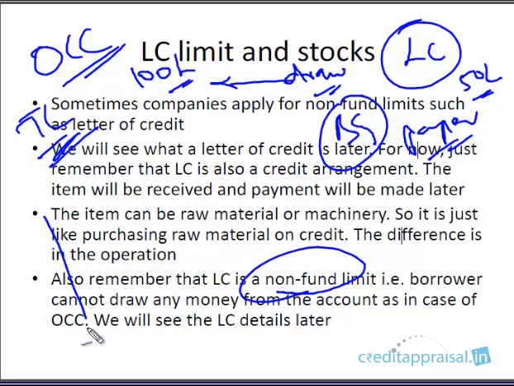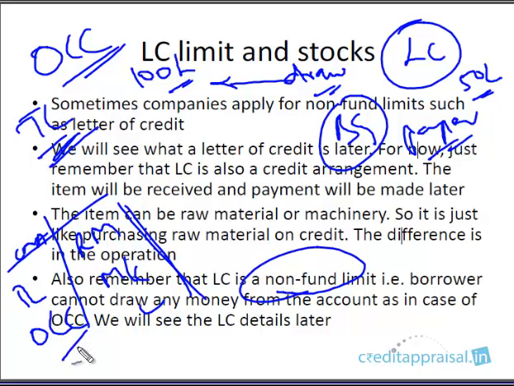So you might be tempted when you look at the CMA data. When you have all this raw material, machine, land, building, all these tangible assets, home loan, all these are physical funds. You might be tempted to think that LC will not appear anywhere because no funds are involved, but that is wrong. LC will have to be reflected somehow.